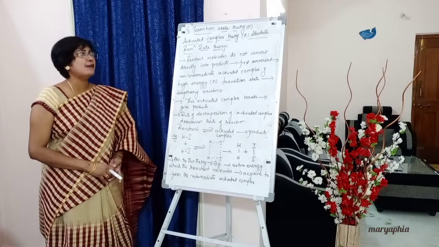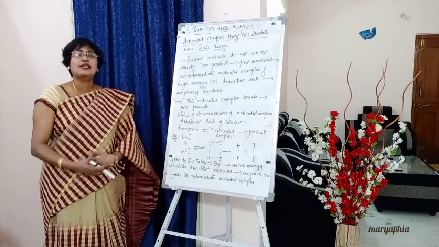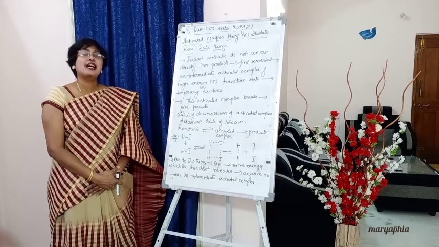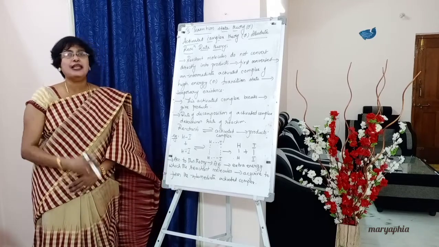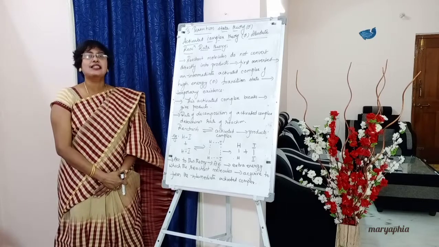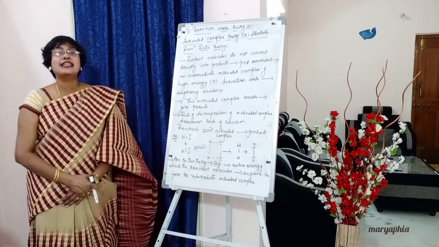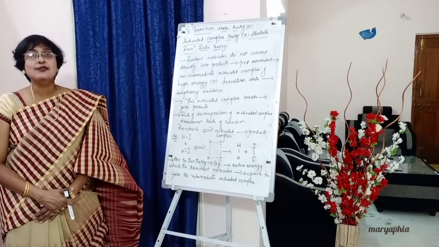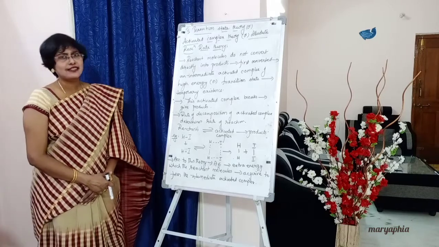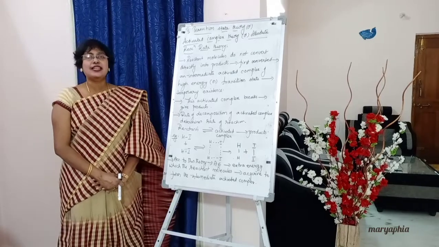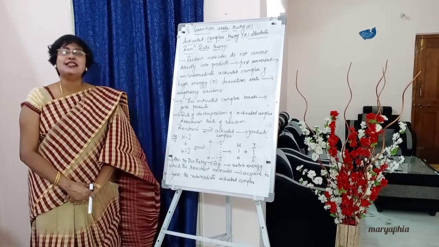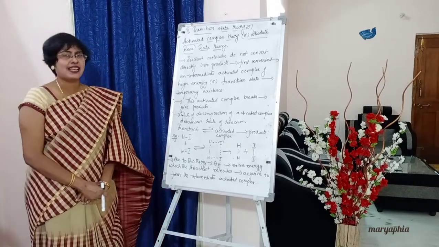Because in your question paper, if I give only transition state theory and they ask you to write about absolute reaction rate theory, then you will be scratching your head and thinking ma'am has not given this answer in our notes. That's why I have given all the three names. You also write all the three names in your notebook and underline.